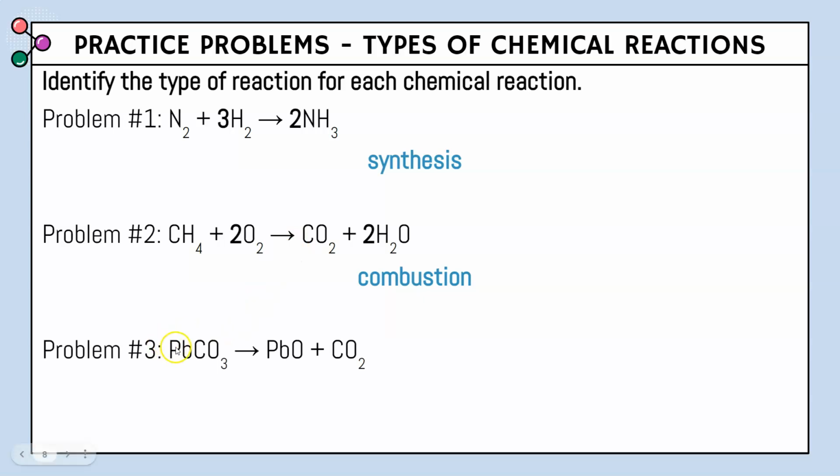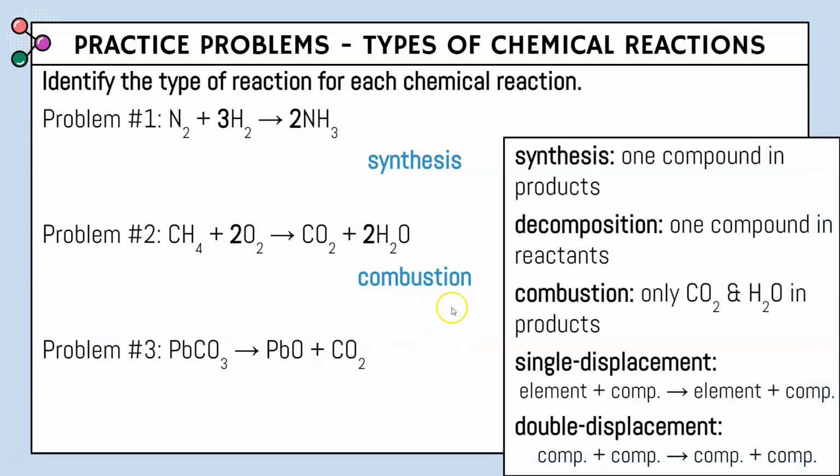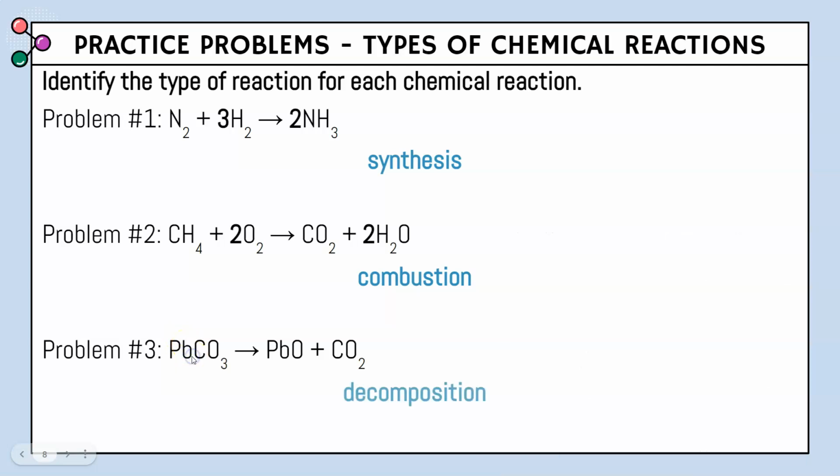Problem number 3, we have PbCO3 yields PbO plus CO2. Again, doing that process of elimination. Synthesis, one compound in products. In this problem, we actually have 2, so it can't be synthesis. Decomposition, one compound in reactants. Looking at the reactant side, we have no plus sign, so it's one compound. One compound in reactant, meaning it's a decomposition reaction.